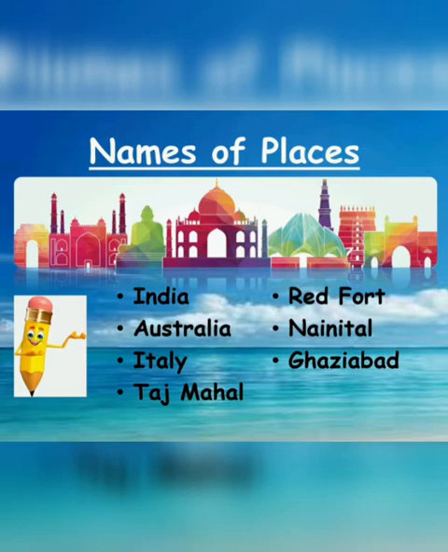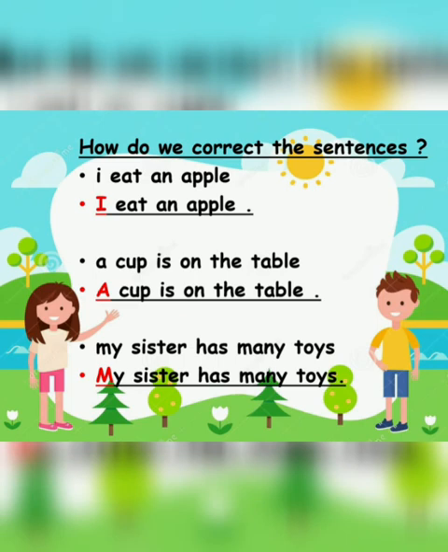New Delhi is also a state and it is also our capital, right? Our country's capital is New Delhi. So, Red Fort, it is also a place in New Delhi. So R of Red and F of Fort will be in capital. Okay. And I'm sure now you all must be clear with the use of capital letter and full stop. Right? Okay, now let's go through a few sentences and see how we will correct them.